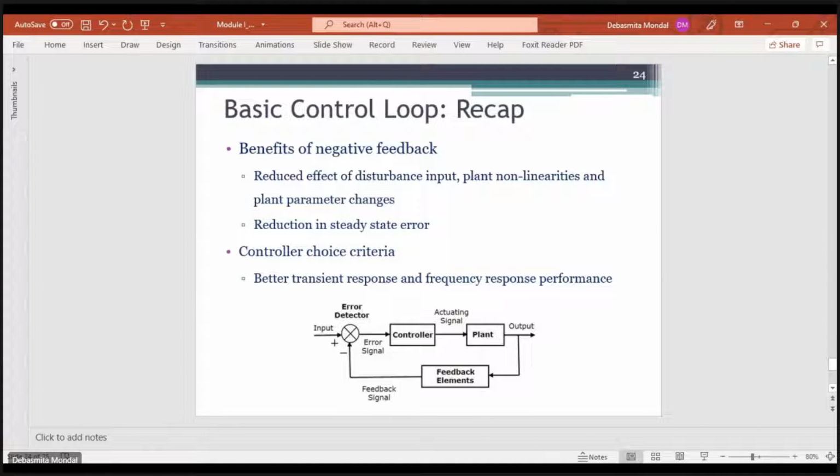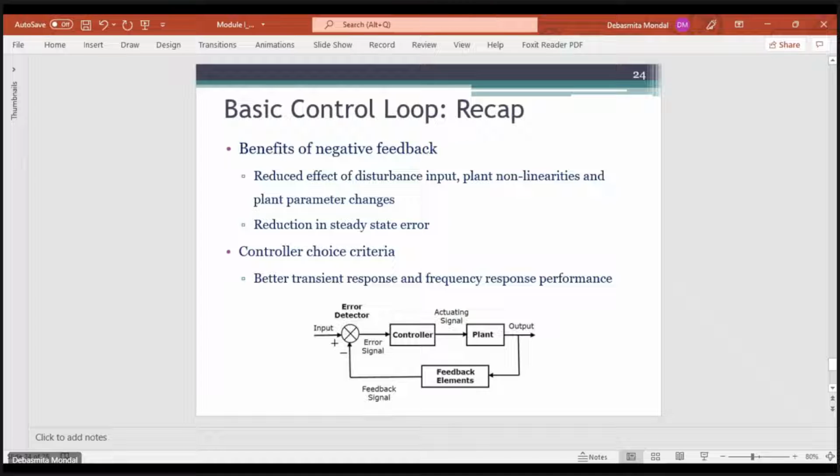Okay, so now let us recap a little bit about the control loop that we have studied. We will discuss in the later classes how this feedback element is actually benefiting the system, but just to jot down the points. First of all, it can help in reducing the effect of the disturbance inputs that we have already seen.